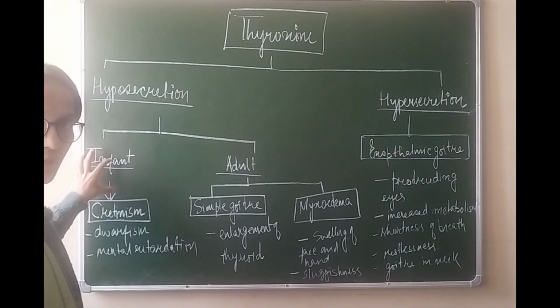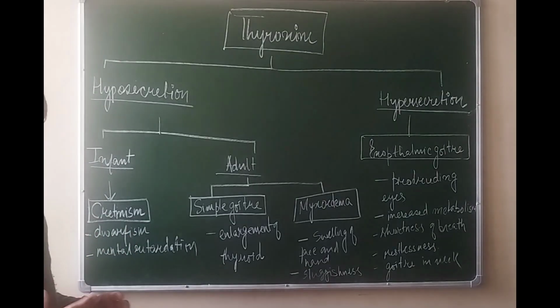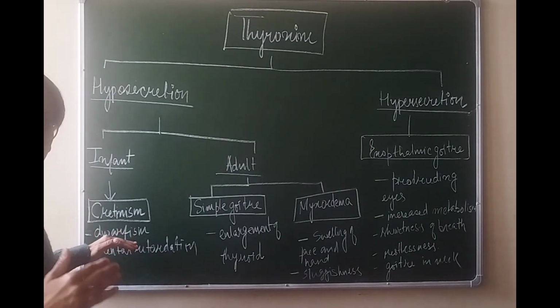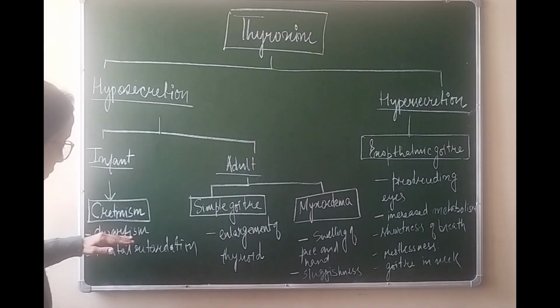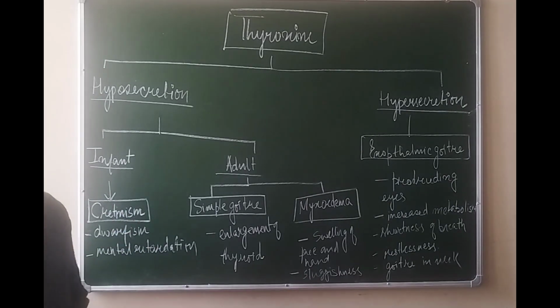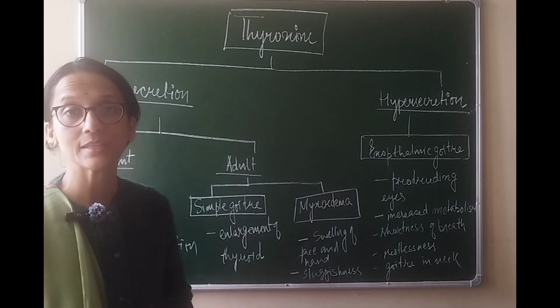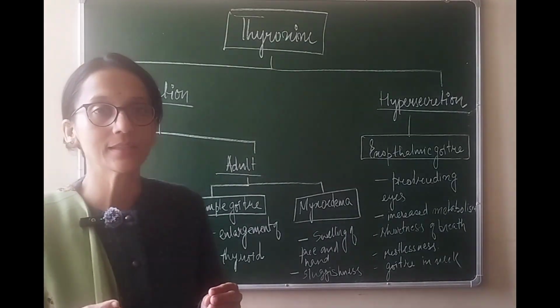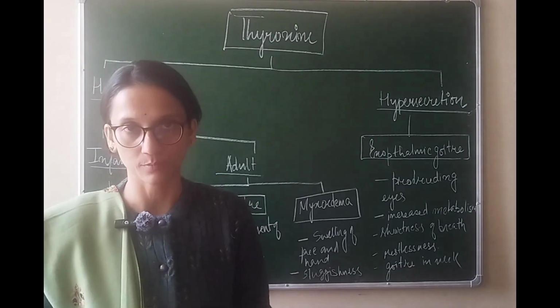There is hyposecretion of this hormone seen in infants, and then that disorder is called cretinism. Infants usually show dwarfism and they also show mental retardation, because we know for the growth of the body as well as for mental development this hormone is very essential. The same hyposecretion can also be seen in adults. Now in adults there are two situations under which there can be less thyroid hormone produced in the body.